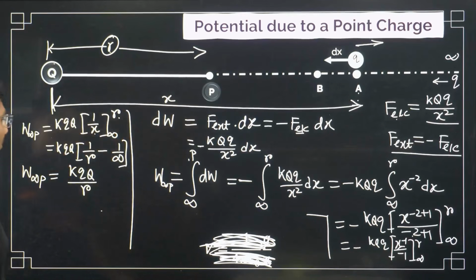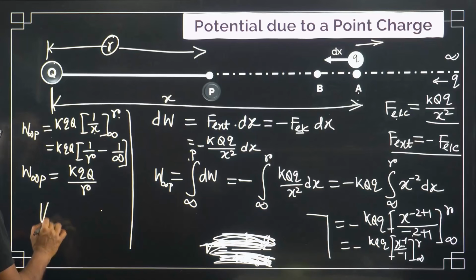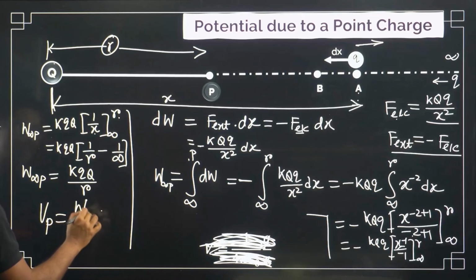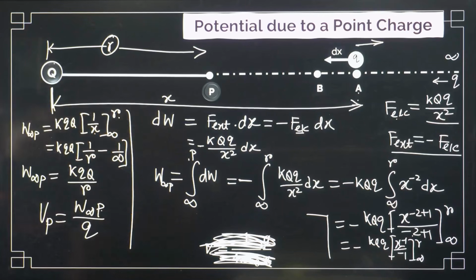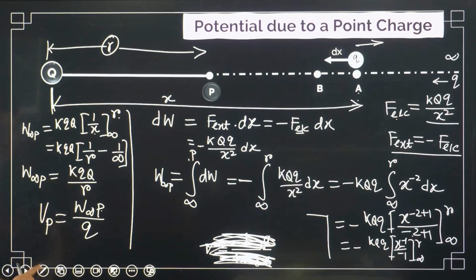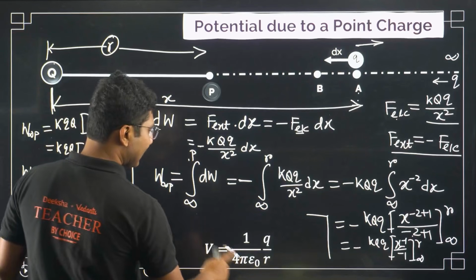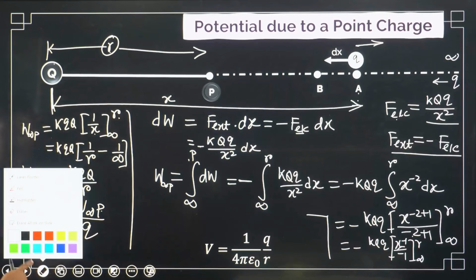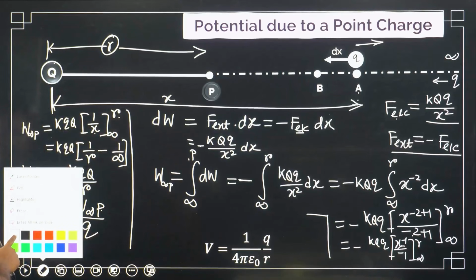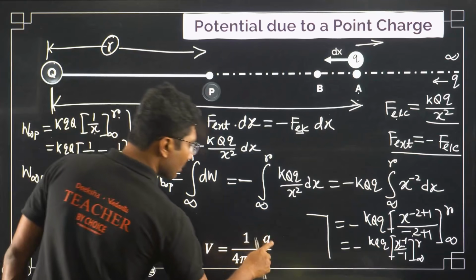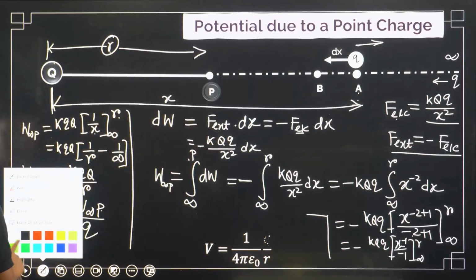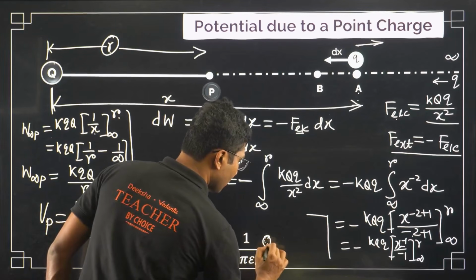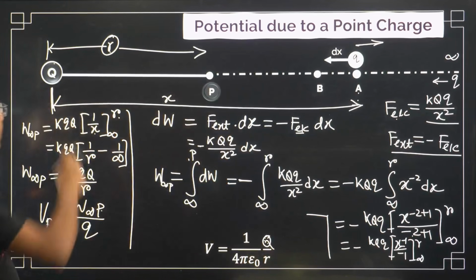But what is the definition of electric potential? Electric potential is defined as the work done divided by the charge. If you put the value of Coulomb constant K, this value turns out to be as simple as, there is one more correction, this is not small q, this is capital Q. This is our source charge.